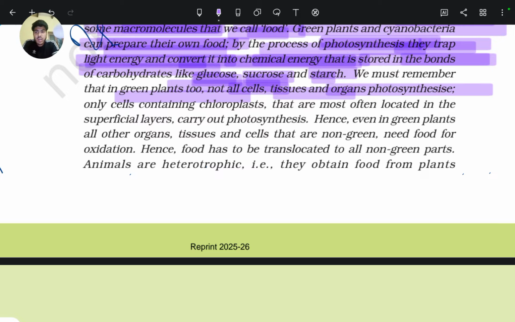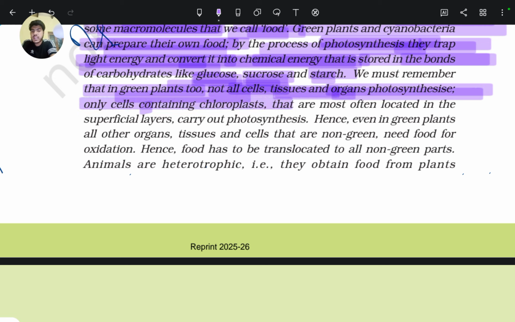As we all know, in green plants some woody parts like the stem do not photosynthesize. Only those parts which are green, or which have chlorophyll present in their cells, can make their own food.